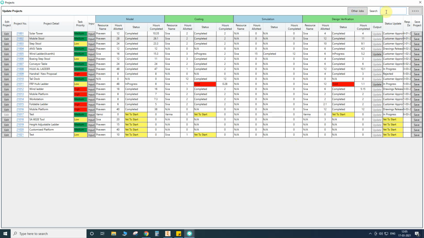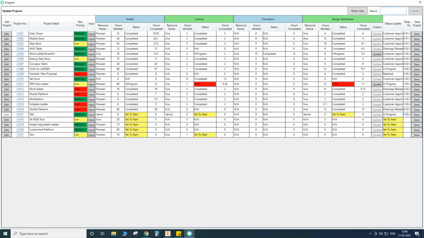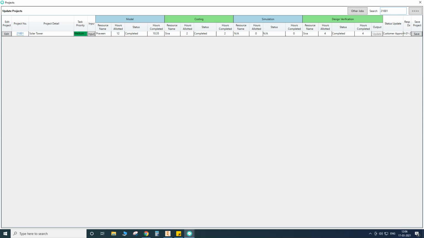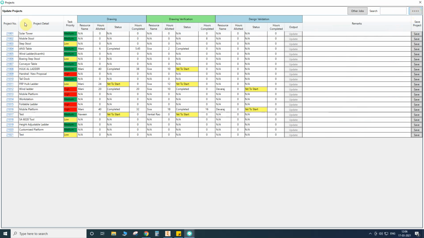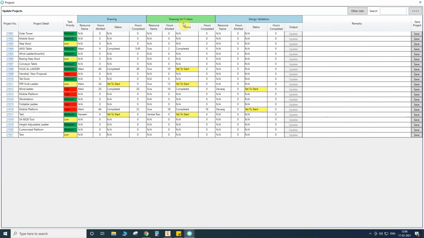Here search will be there based on the person, the project, or the customer name. Anything you want, 21001, so we can search for this. Okay, these are the search options. Next, this is the next page. Actually in this area it is not possible to accommodate everything, so we created the next page. Model costing simulation design verification completed. Here drawing verification and drawing validation are there in the second phase.